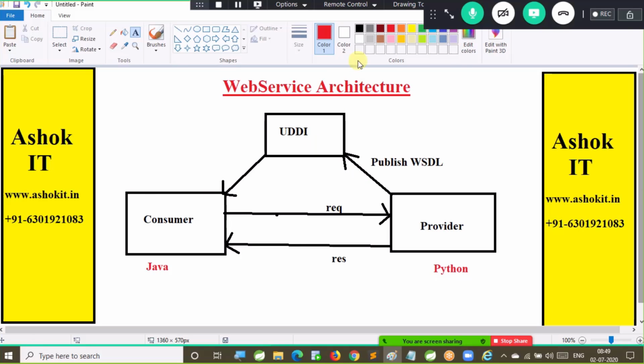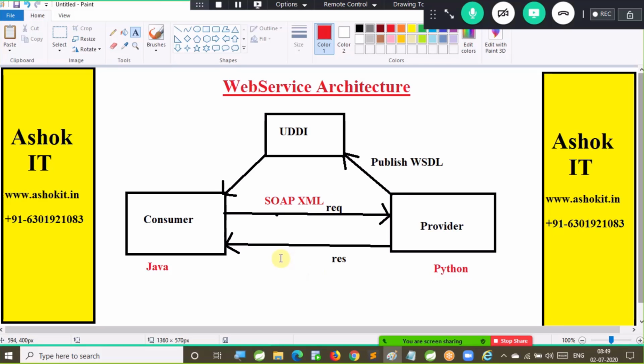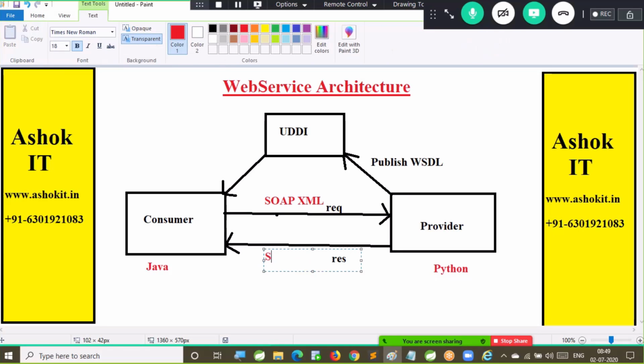What is that XML? That XML is called SOAP XML. The consumer will prepare the request data in the form of one XML. That XML is called SOAP XML. So the consumer will send the data to the provider in SOAP XML, and the provider will send the response to the consumer again in the form of SOAP XML.